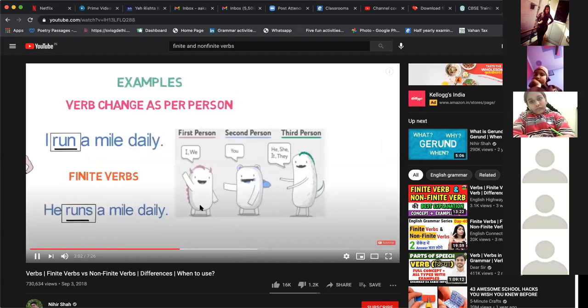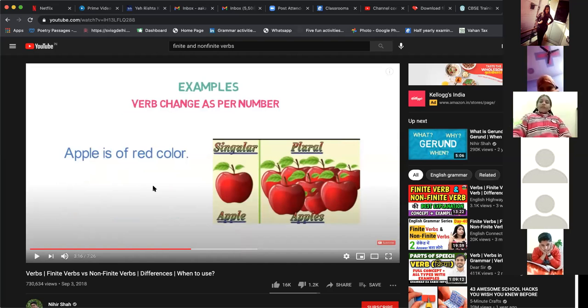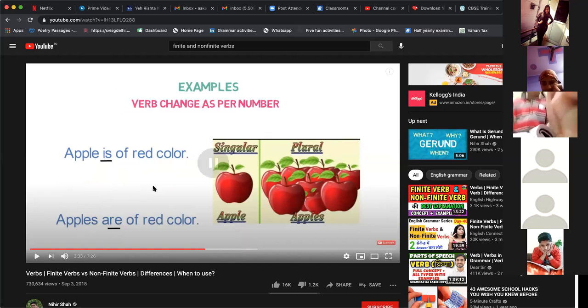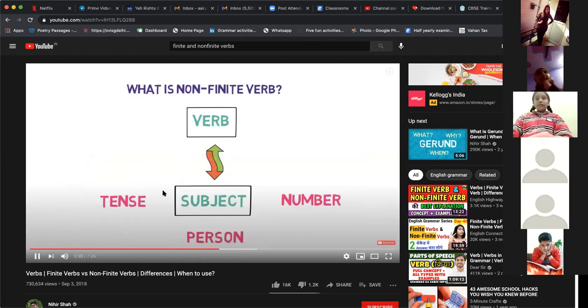Person, that is the color. The subject apple, that is again the same singular plural we did for the subject. Suppose apple is of red color, apples are of red color. Is for singular, are for plural. You can see here that the verb changes as per number.